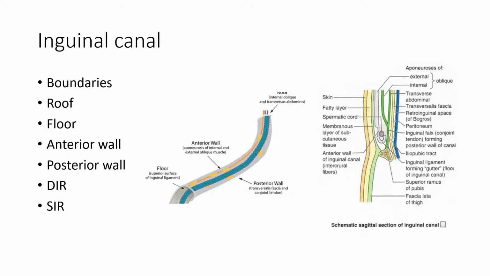It lies 0.5 inches above the midpoint between anterior superior iliac spine and pubic tubercle. Superficial inguinal ring is the triangular opening in the external oblique aponeurosis. It has 2 crura and a base. It lies above and medial to pubic tubercle.